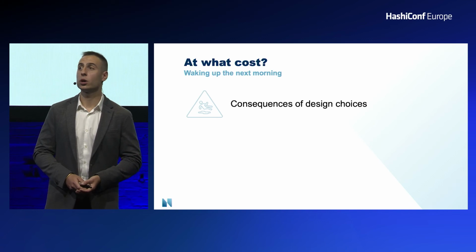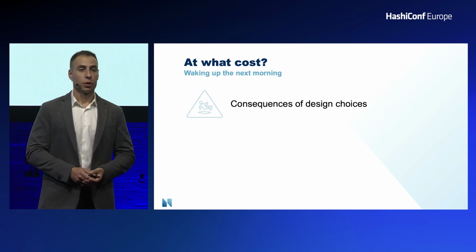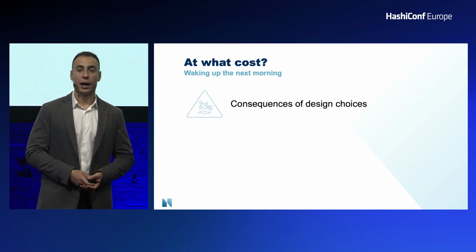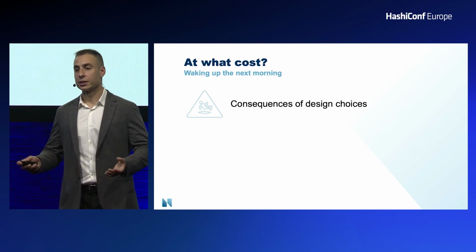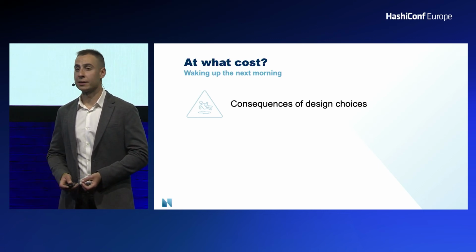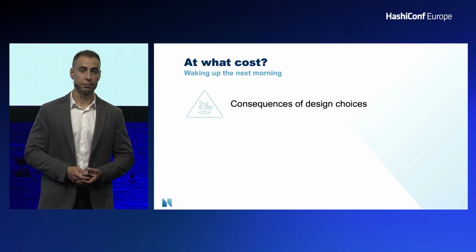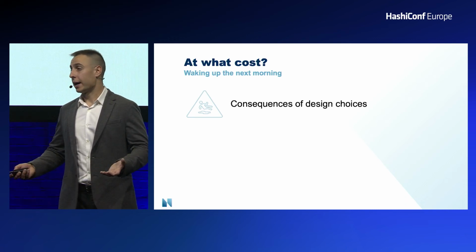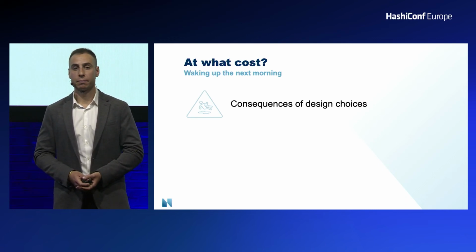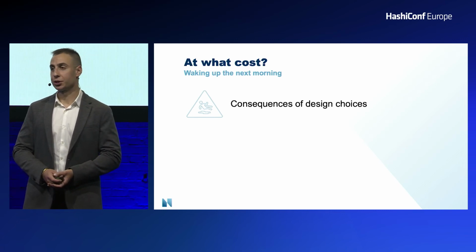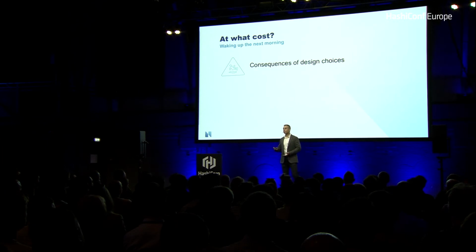So, for us, what cost did this come at? The first is that there are some very real consequences of our design choices. I'll be the first to admit, Terraform has some very, very cool features, such as the dependency mapping between plans and understanding what order to execute things in. That's great, it is. And we have ultimately basically removed that because applications are now completely separate. So we have to have ordered changes. But what we found is, thankfully, we don't have a great deal of application changes that are completely dependent on each other. So we can stomach that for the time being.